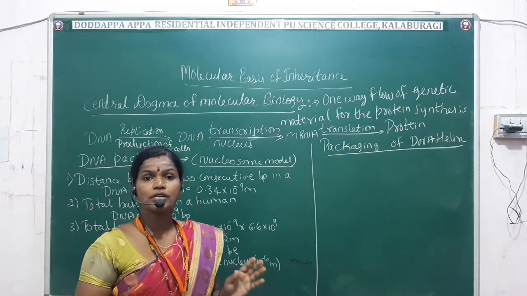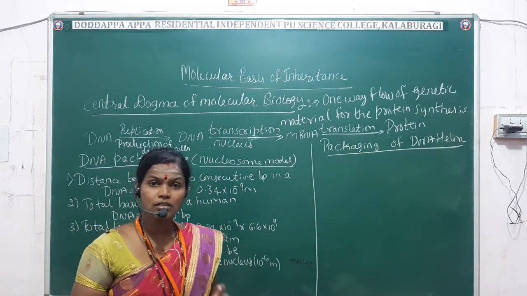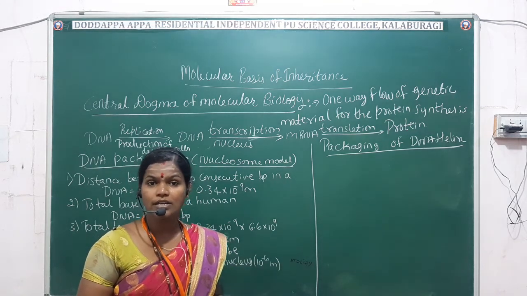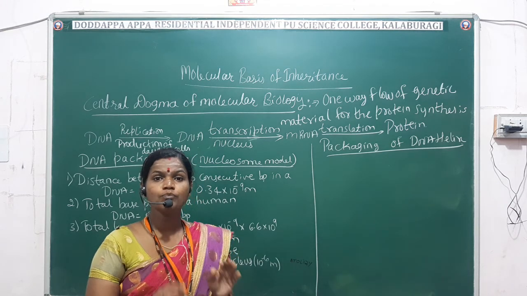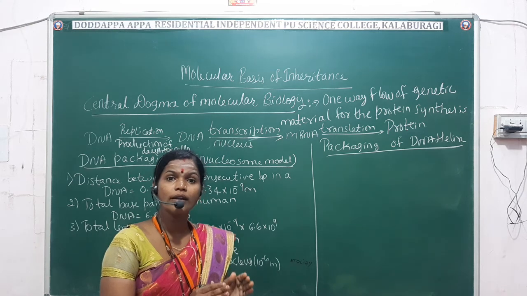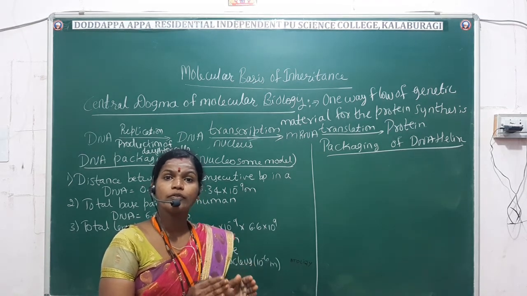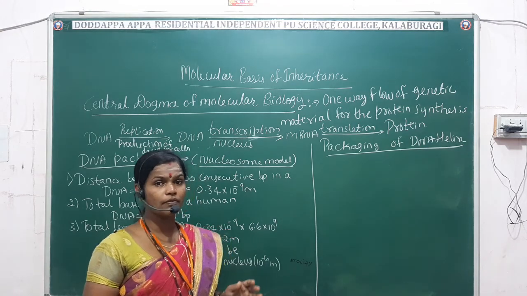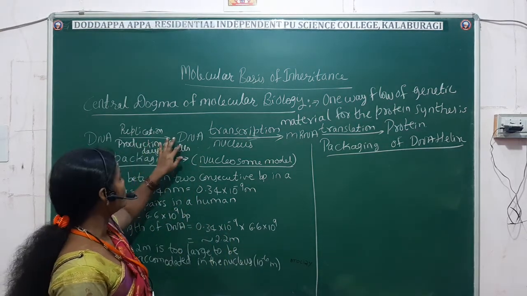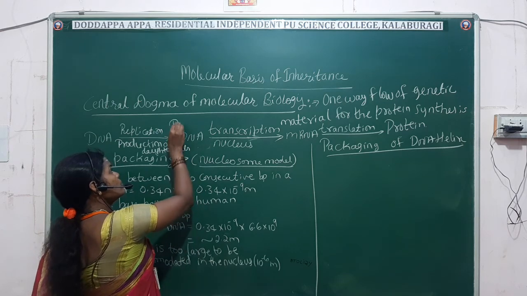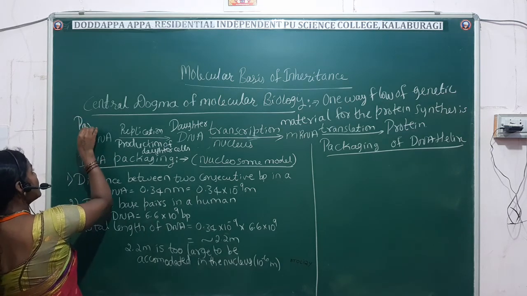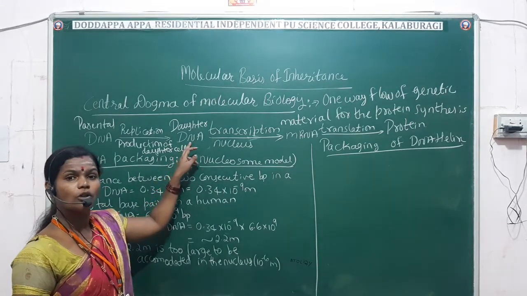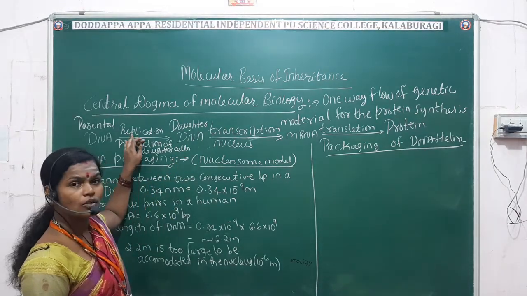What is the meaning of replication here? That is production of the daughter cell, an exact copy of the parental cell, or producing the exact copy of the parental DNA. That is the definition of replication. So here the parental DNA produces daughter DNA by undergoing replication. This is the parental DNA and this one is the daughter DNA. This process is replication.